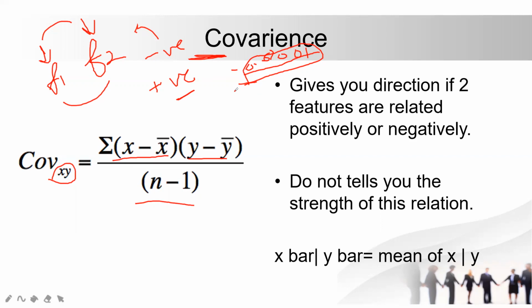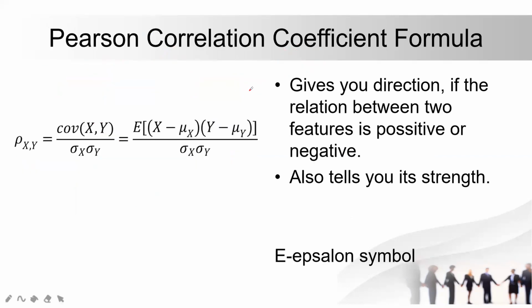So x bar and y bar mean the mean of x and y. I hope you get the idea, and this is the main logic of covariance. When we move forward, we have something called the Pearson correlation coefficient formula. Now what we will do, we will write rho xy, covariance xy over sigma of x, sigma of y.